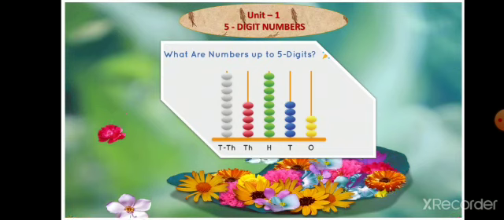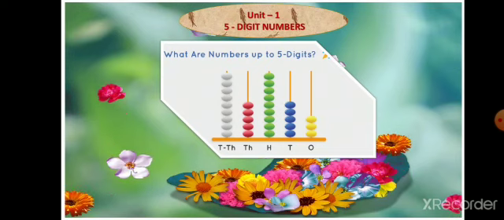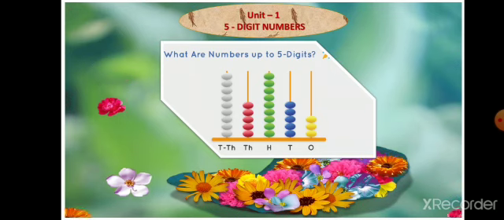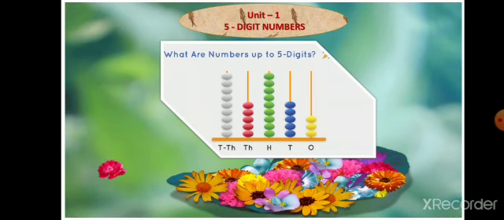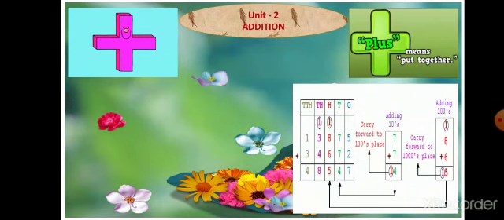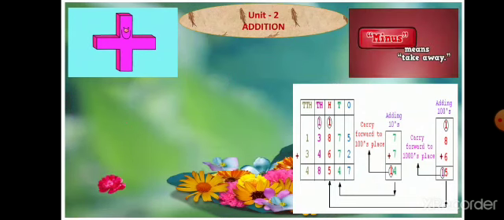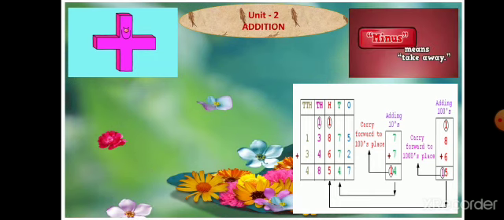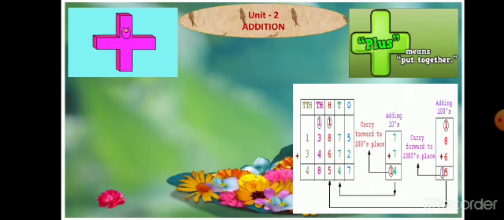Unit 1, 5-digit numbers. In this chapter, we are studying place value chart, expanded form, greatest number, smallest number, skip numbers, increasing order, decreasing order to form the greatest and smallest number, and the last one, preceding and succeeding numbers. Unit 2, addition. So 5-digit numbers without carrying, word problems based on addition of 5-digit numbers.